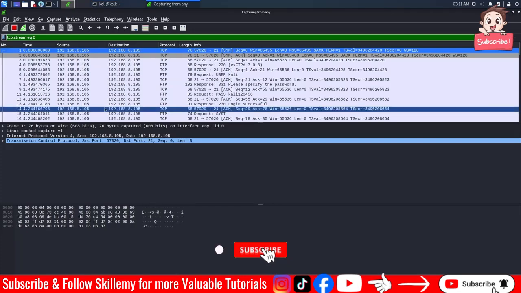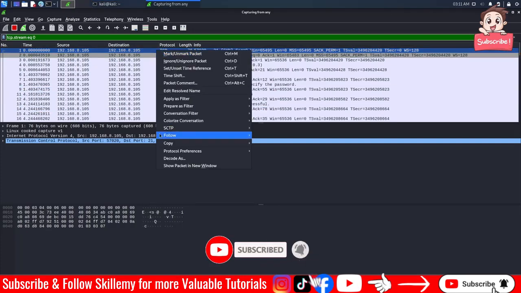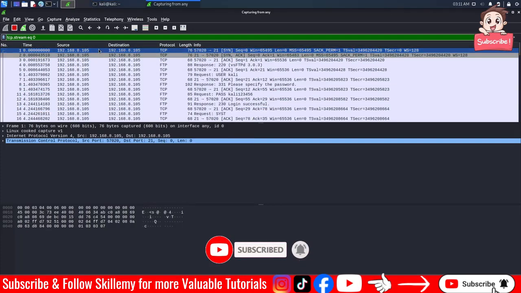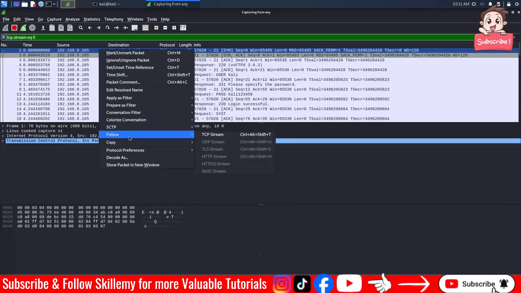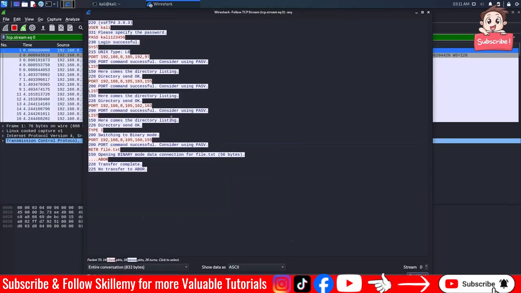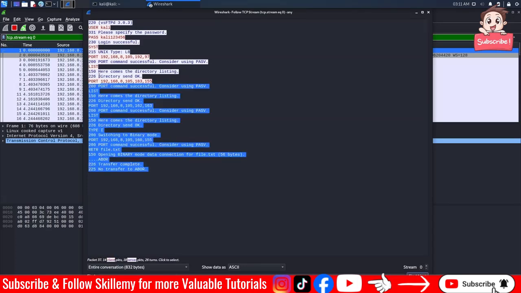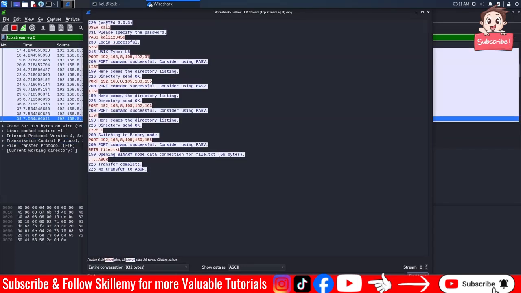Now if I go to Wireshark here, if I right click on the first TCP, follow TCP stream, you can see we start receiving. This is Kali, password, here is the port, some information, and finally we are receiving, as you can see, retrieve file.txt, and here are some values, transfer complete, or whatever.